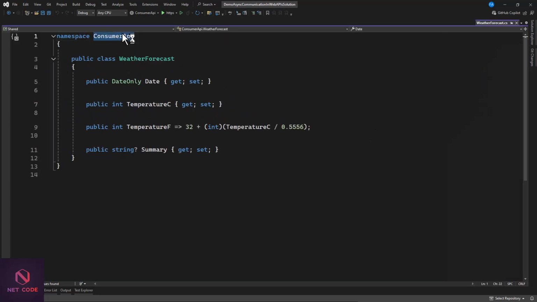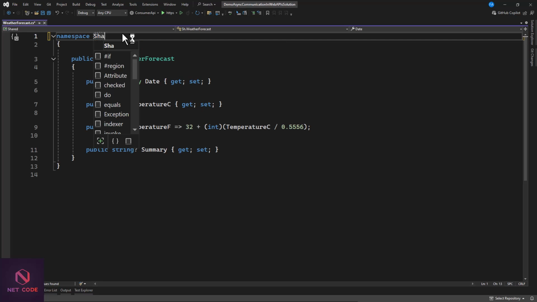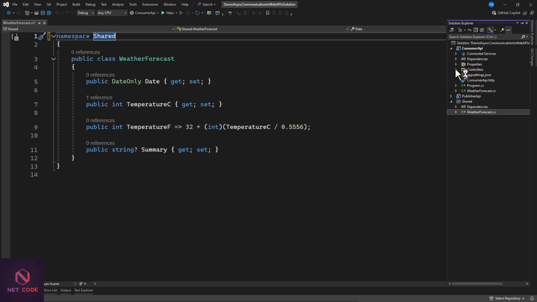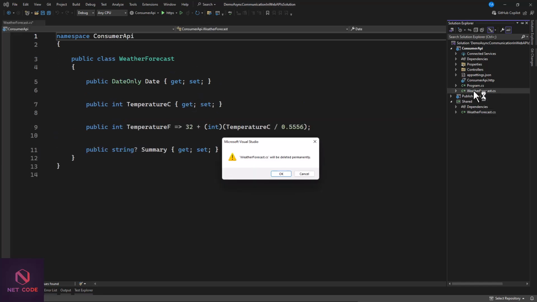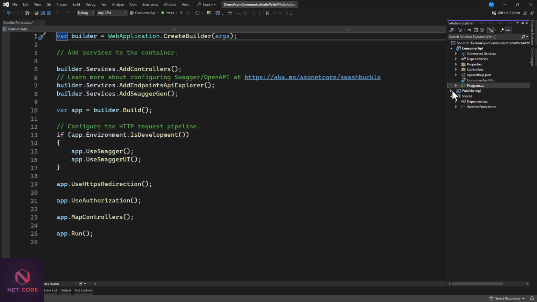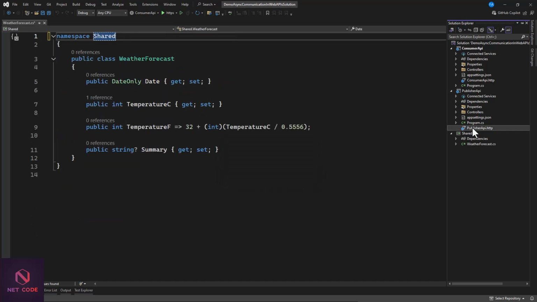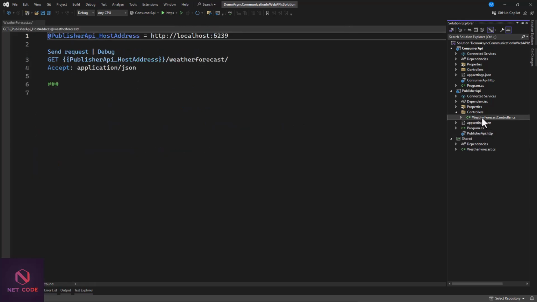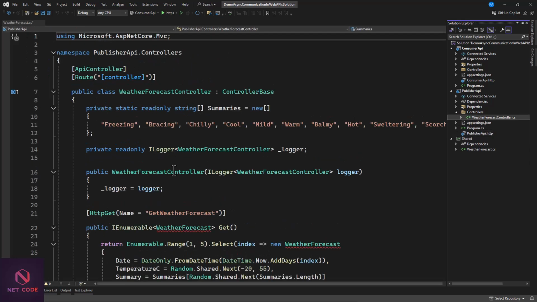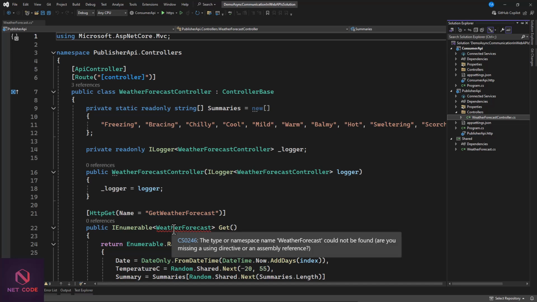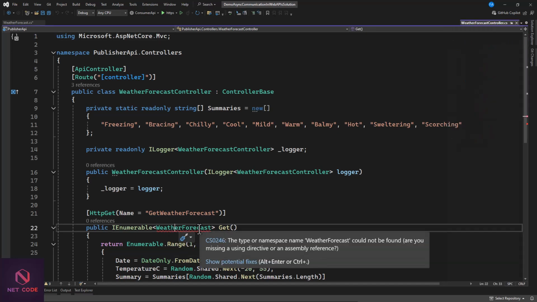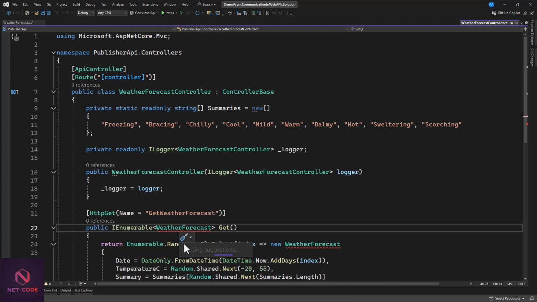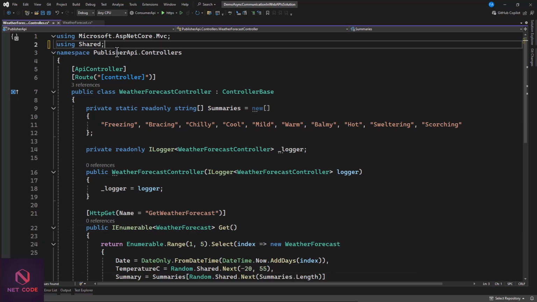Now let's change the namespace, and this is shared. So now that we have this, we can go ahead and remove the default ones from here. So let's delete this, go to the publisher API, and also remove this weather forecast class. Now when you go to the controller, by all means, you're going to have an issue. So you need to make reference to the C# class library that we added. Okay, so that is using shared. You need to add reference to this to get this.